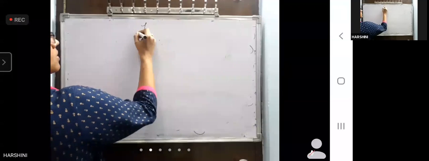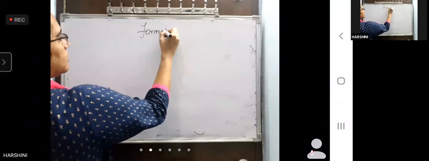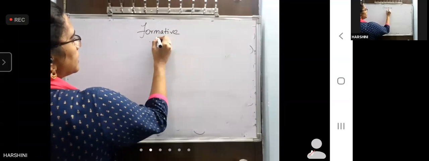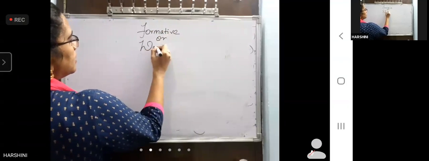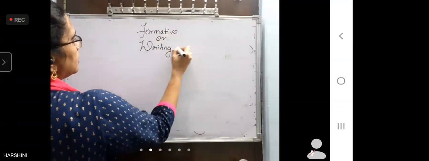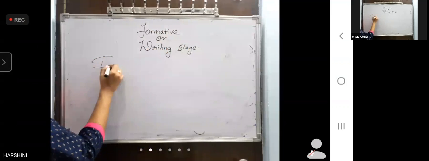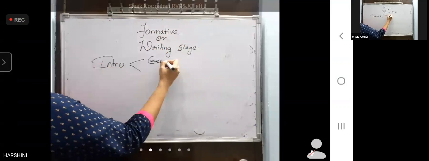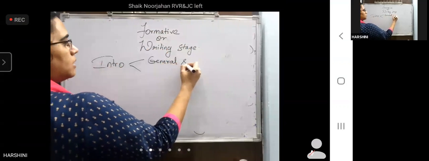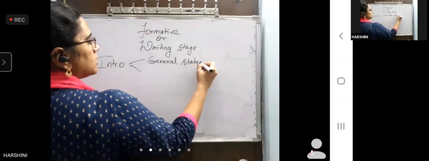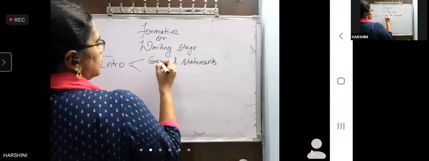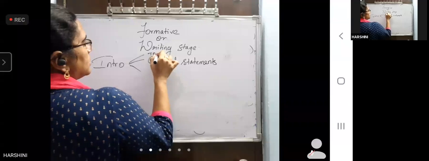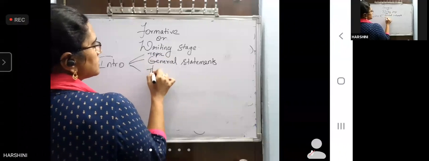Okay. Now the second stage is the formative or writing stage. In that, first one should be intro. In intro, you have to write general statements. Actually, the first statement should be topic statement, then general statement, then thesis statement.